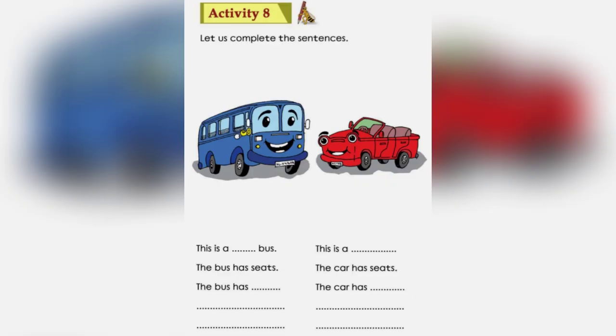Next let us do activity 8 in Beehive. Let us complete the sentences. This is a blue bus. The bus has seats. The bus has horns. The bus has wheels.